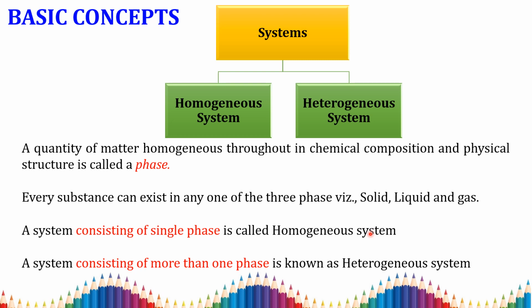Then a system that consists of more than one phase is called a heterogeneous system. For example, in the coffee I am putting some non-dissolving tablets, or non-dissolving sugar cubes. If it dissolves, it becomes liquid. I am saying that a solid particle is dropped into that coffee. Then we have two types of phase: one is the solid phase and the other is the liquid phase. It consists of more than one phase, so the system is said to be a heterogeneous system.